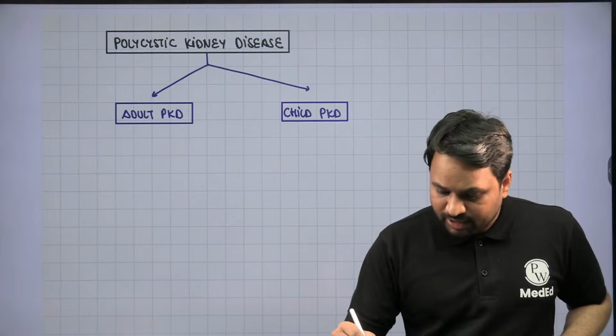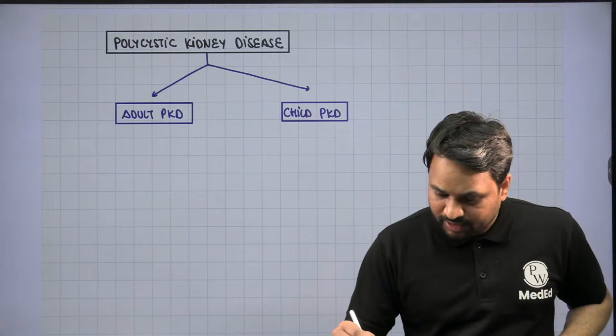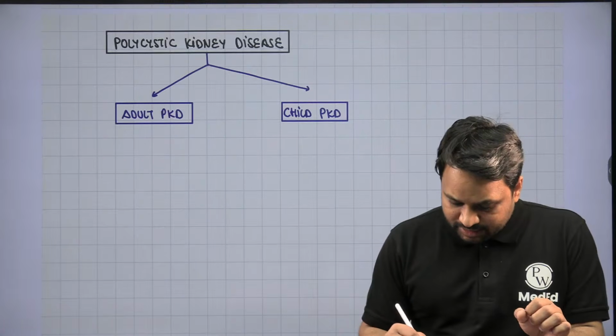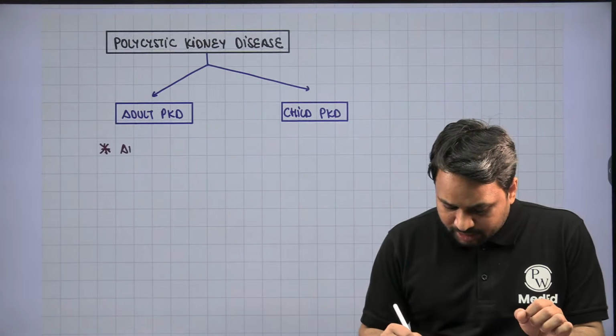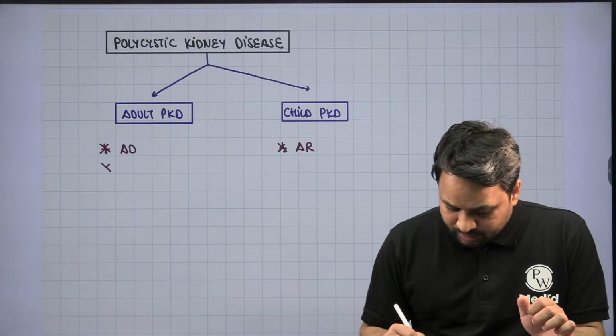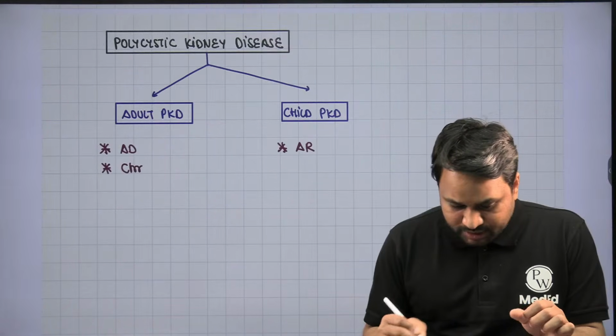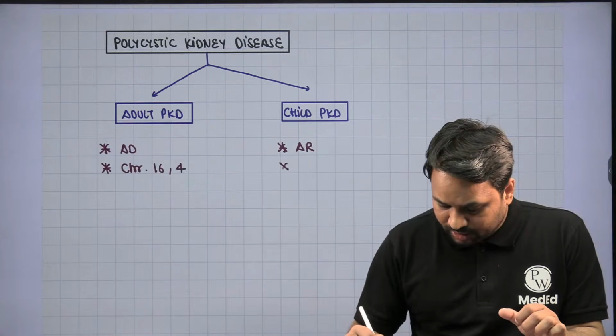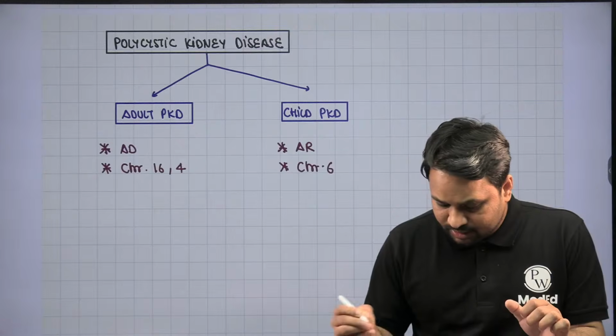So we talk about the adult and the child PKDs. When you look at the comparison between these two, the adult polycystic kidney disease, they are autosomal dominant in inheritance. These are autosomal recessive. Adult polycystic kidney disease, they are associated with chromosome number 16 and chromosome 4. Here it is associated chromosome number 6.